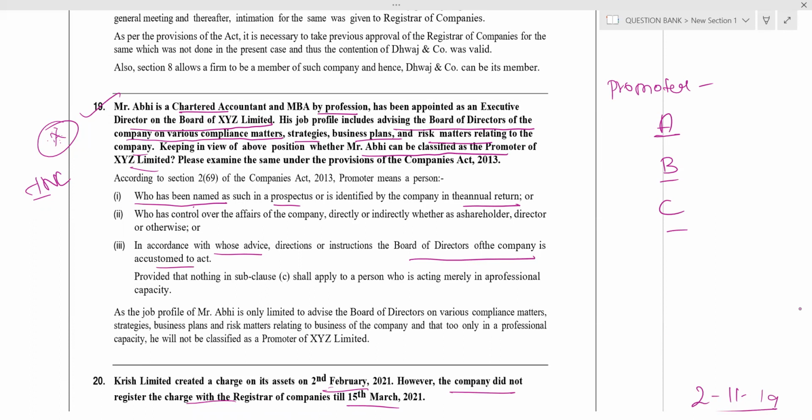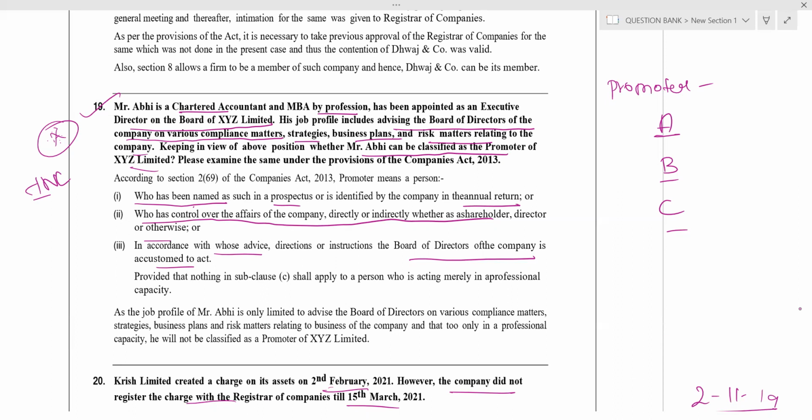C is for who has control over the affairs of the company directly or indirectly. Come on, tell along with me, who is a promoter? A promoter means a person who has been named in the annual return and prospectus, or whose advice the board of directors is accustomed to act, B for board of directors accustomed to act, C for control, who has control over the affairs of the company directly or indirectly.